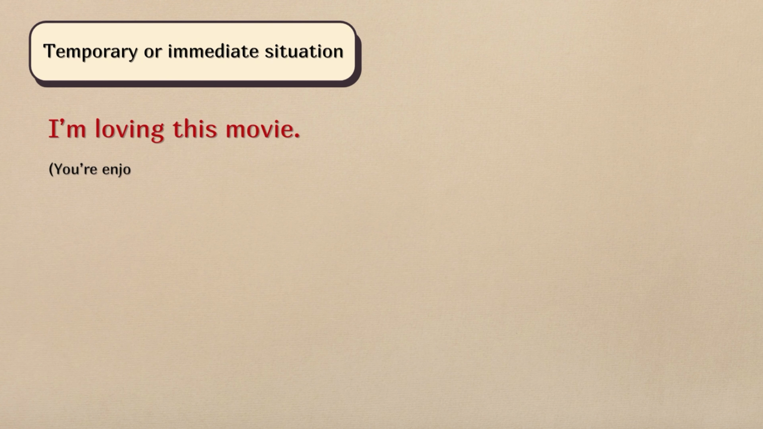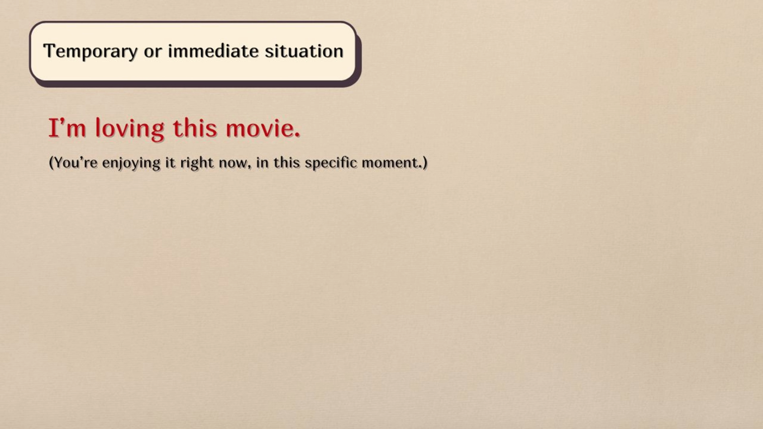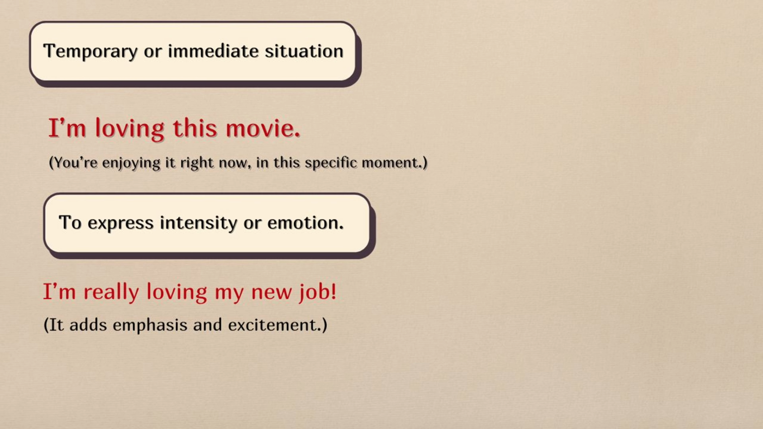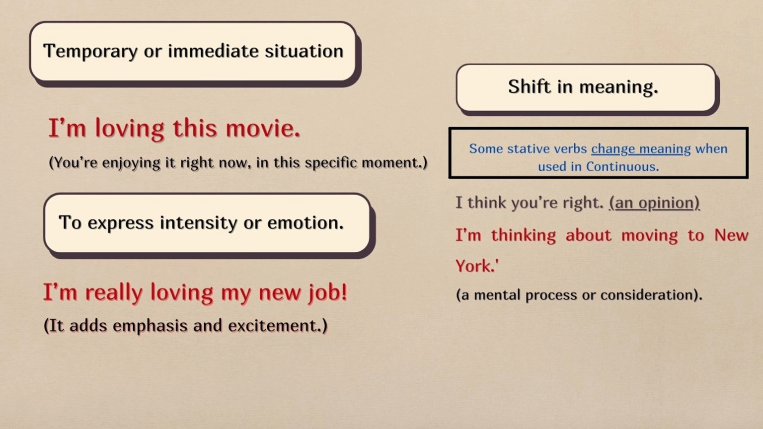Why can some of these verbs appear in continuous tense? Actually, there are three main reasons why this can happen. Reason number one: temporary or immediate situations. Example: I am loving this movie. It means you are enjoying it right now, in this specific moment, and you like it. Reason number two: to express intensity or emotion. Example: I'm really loving my new job. It adds emphasis and excitement to your speech.